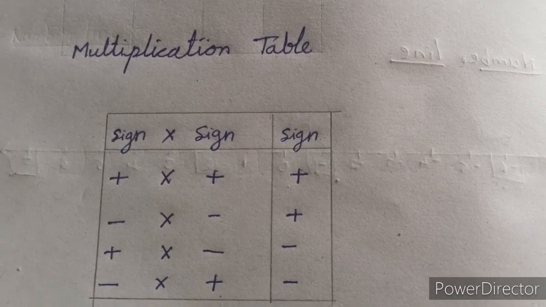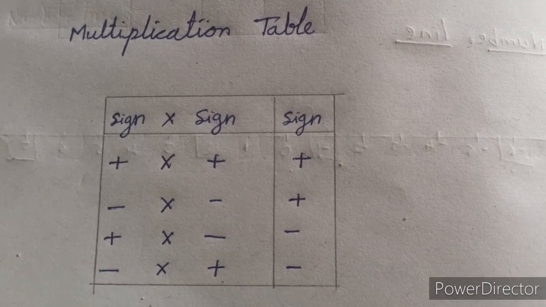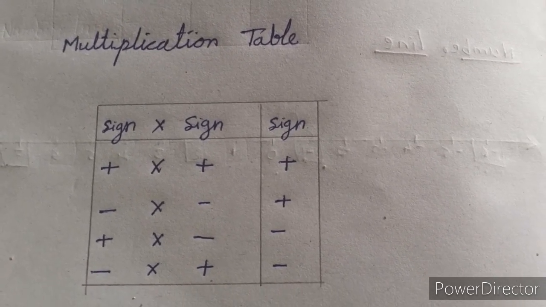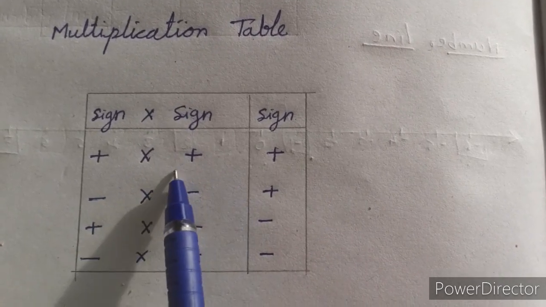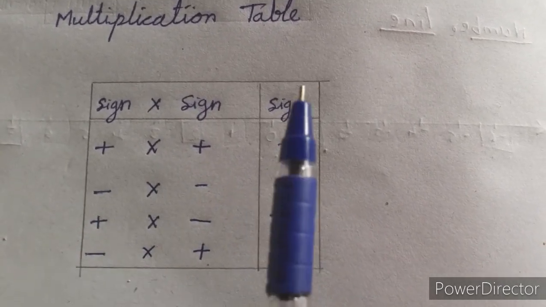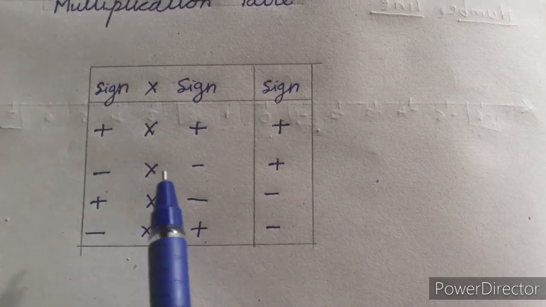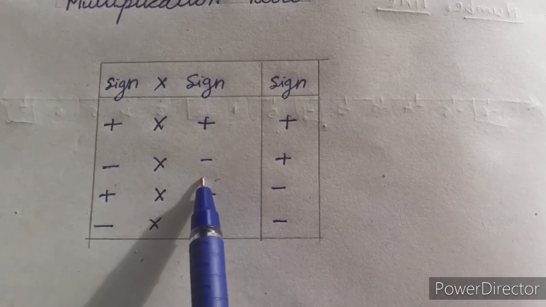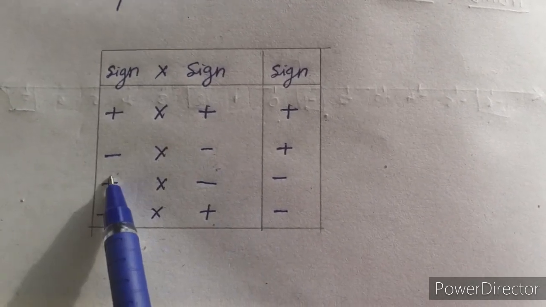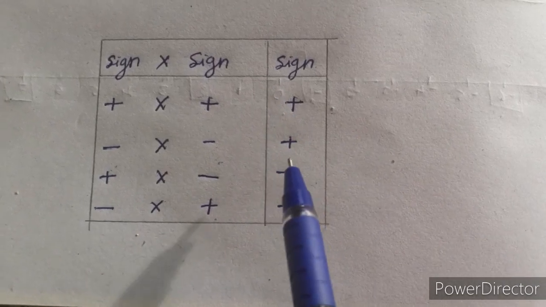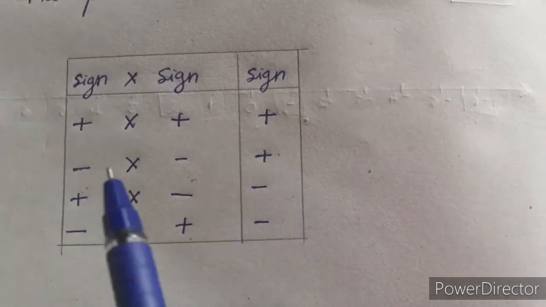Now we will look at the multiplication rule of integers. If you multiply two positive integers, you will get the answer in the positive. If you multiply two negative integers, then you will get the product in the positive.